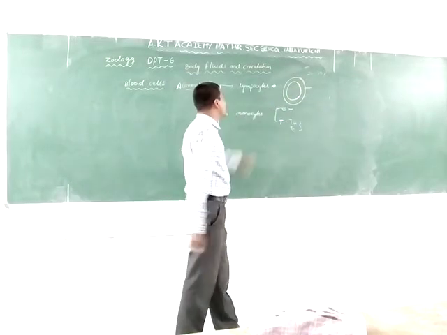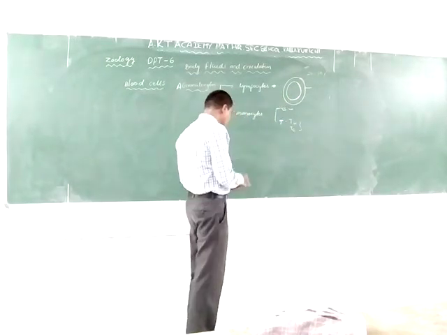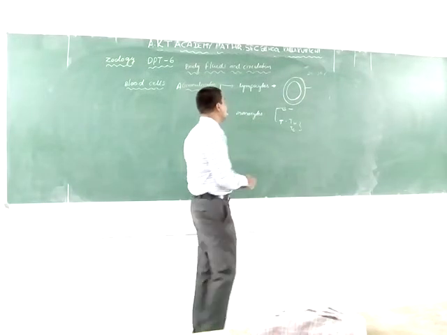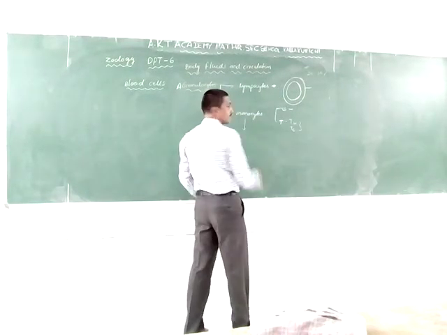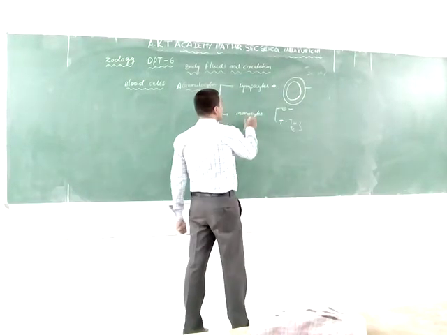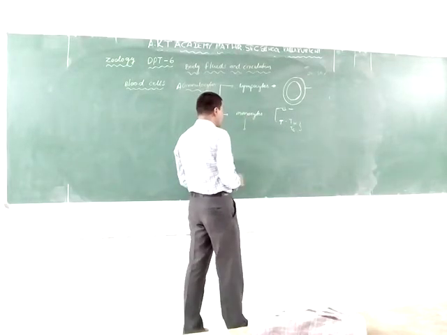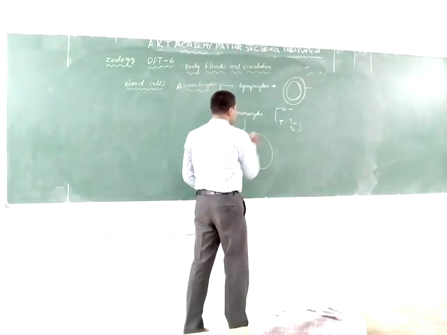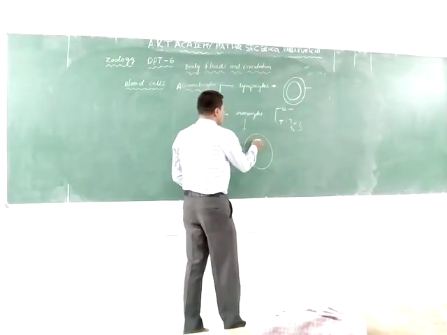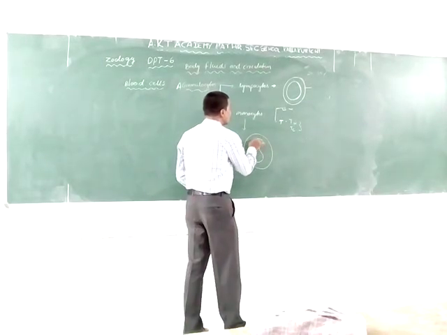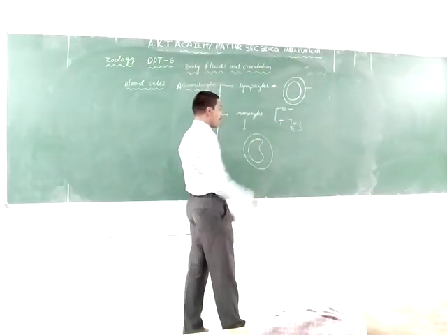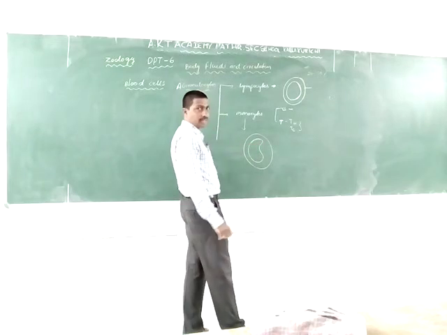The monocytes are amoeboid cells, and they are also phagocytes. They are without granules, and the nucleus is bean shaped or kidney shaped.